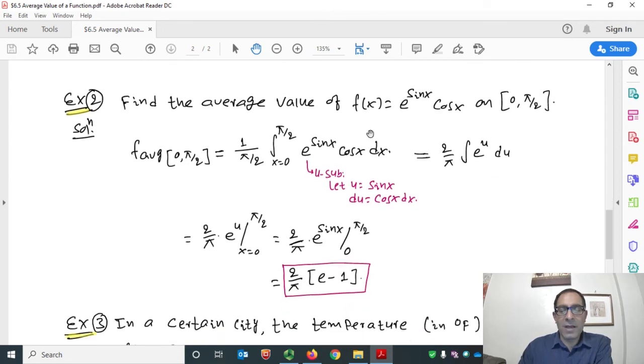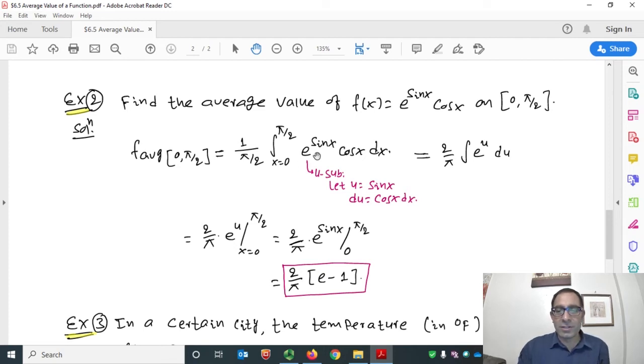Find the average value of the function. The function is e to the sine x times cosine x on the interval 0 to pi half. Let's begin the solution. So we have the average value on 0 to pi half equals 1 over pi half minus 0, the definite integral from x equals 0 to pi half, of the function as it is.